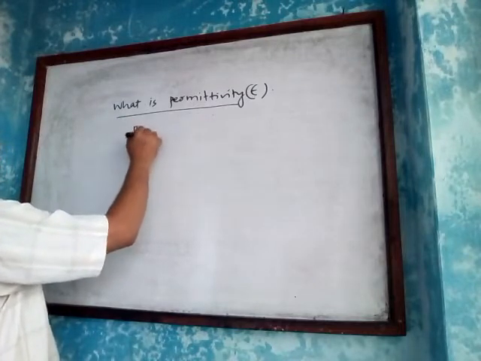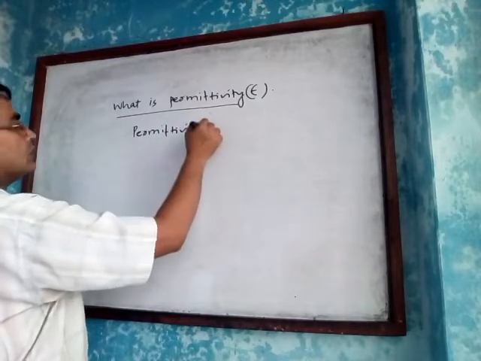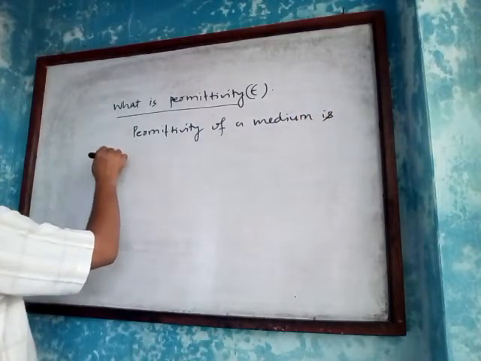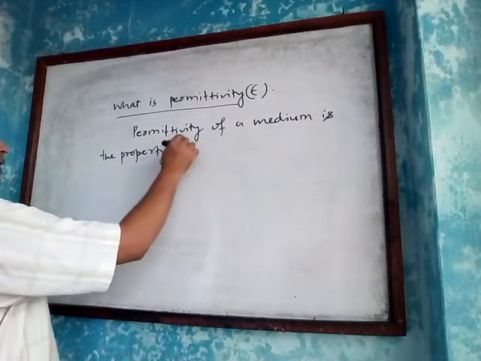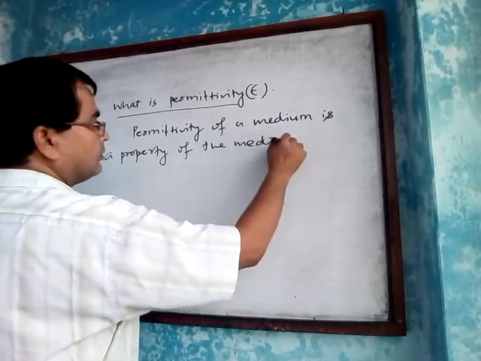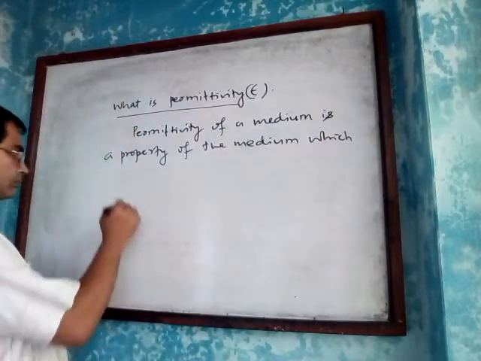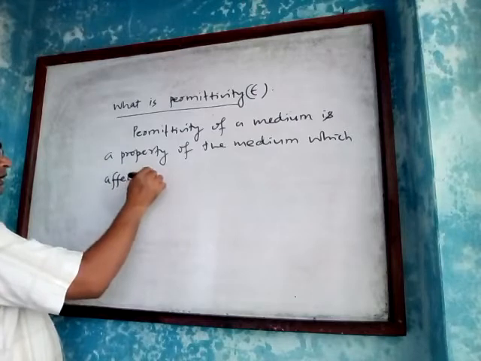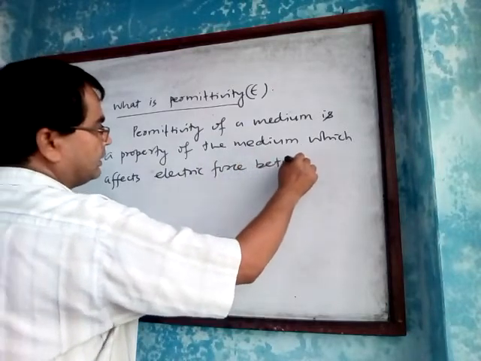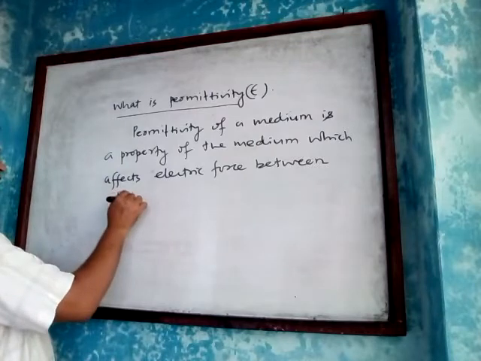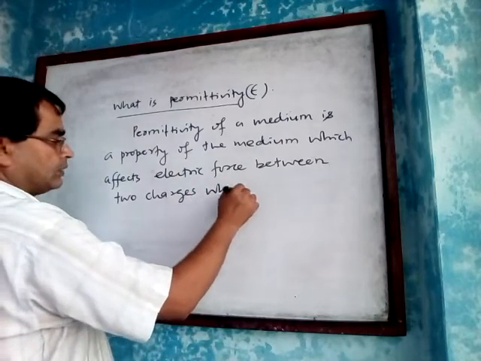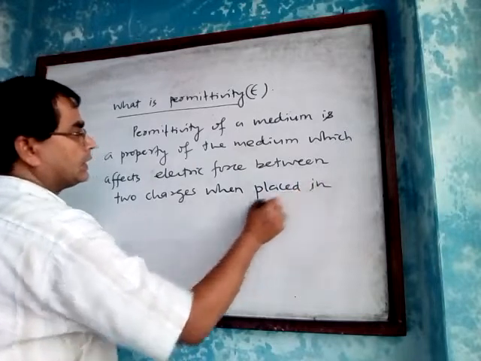Permittivity of a medium is the property of the medium which affects the electric force between two charges when placed in that medium.